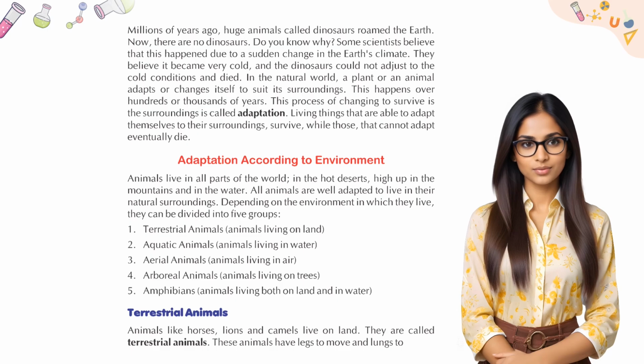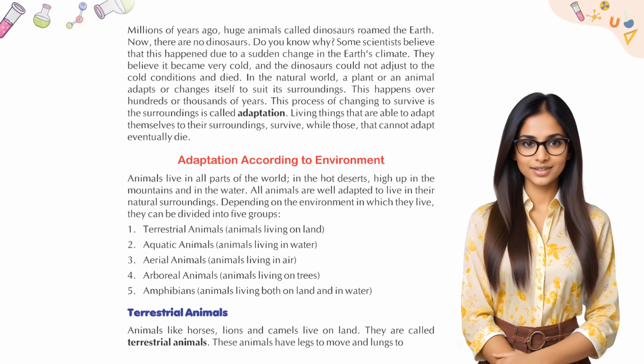Adaptation according to environment. Animals live in all parts of the world, in the hot deserts, high up in the mountains, and in the water. All animals are well adapted to live in their natural surroundings. Depending on the environment in which they live, they can be divided into 5 groups. 1. Terrestrial animals, animals living on land. 2. Aquatic animals, animals living in water. 3. Aerial animals, animals living in air. 4. Arboreal animals, animals living on trees. 5. Amphibians, animals living both on land and in water.